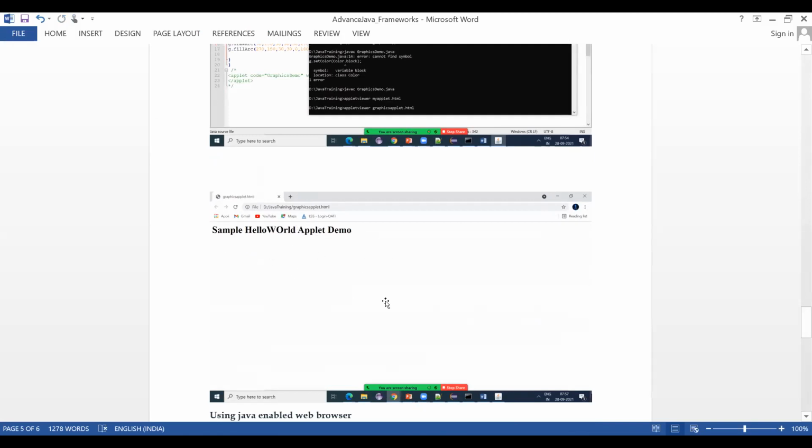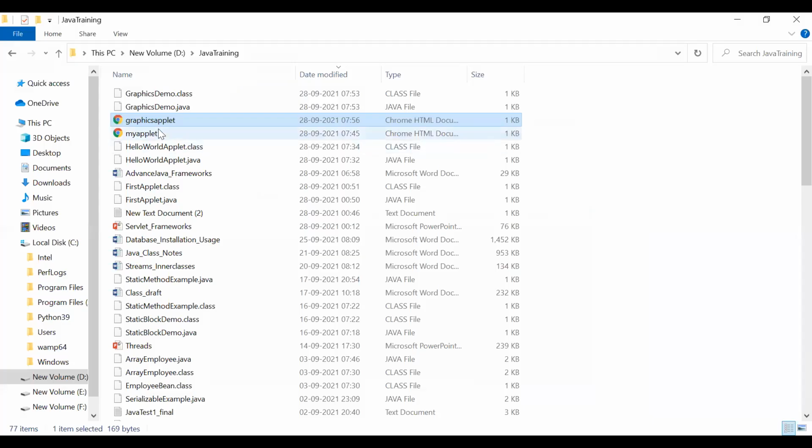See, when I directly run on that Chrome button, I mean this one, graphic applet, this runs on the Google browser, and the sample hello world applet demo HTML tag, right? The header tag is displayed here. Okay, but our graphics is not able to execute. Actually, usually this was executed earlier.